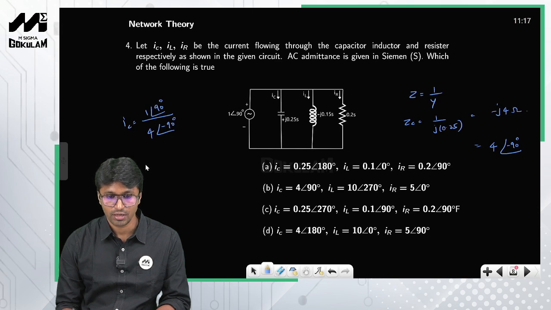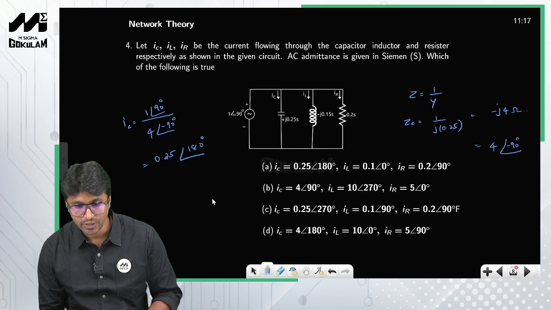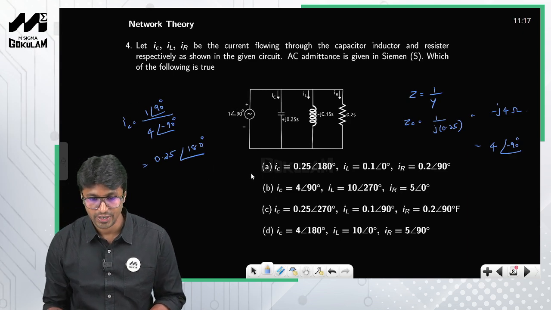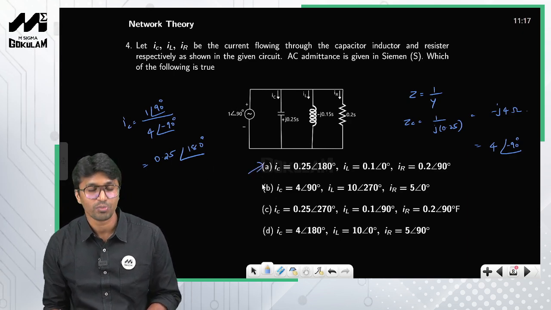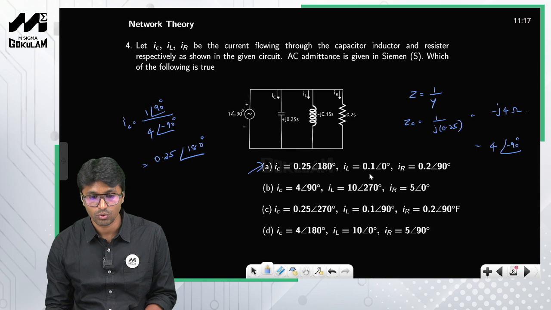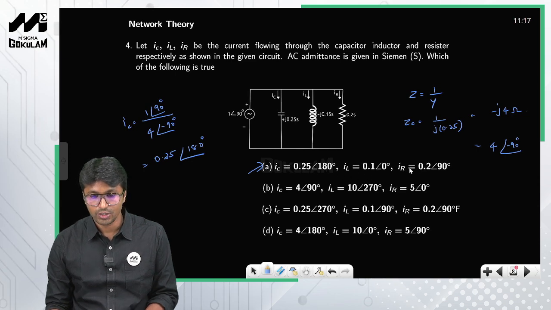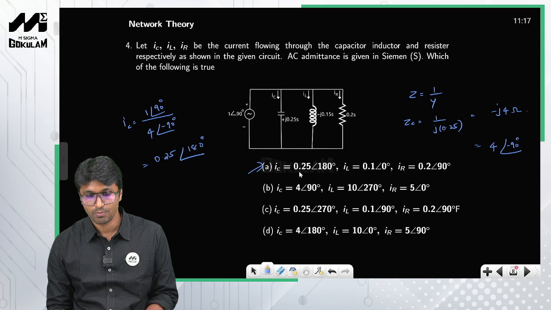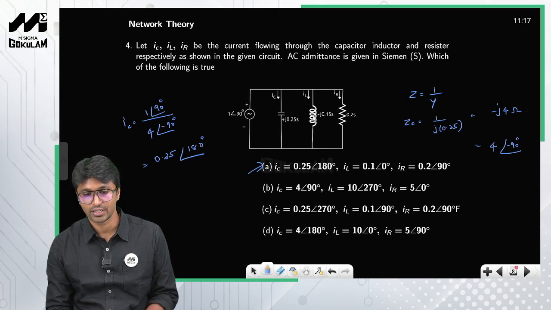Now you have both the quantities in polar form. 1 by 4 is nothing but 0.25, and this minus 90, when it goes to the numerator, becomes plus 90 added to 90, which gives 180. In which option do you find this? Straight away you can see this in option A, so you don't have to calculate the other two values. Directly IC is equal to 0.25 angle 180 degrees. Now you have to follow the same procedure for calculating the current through the inductor and the resistor.